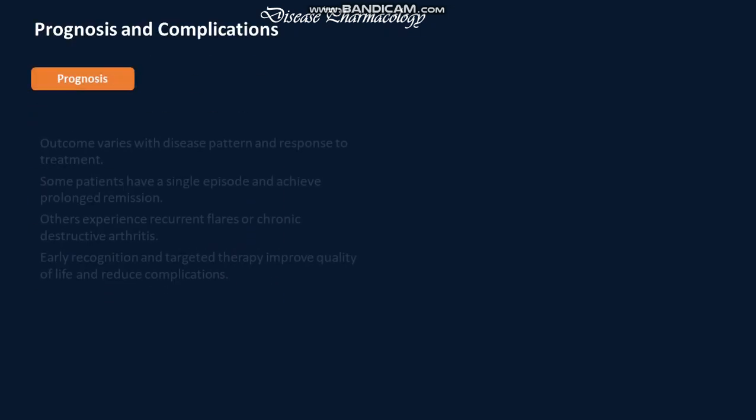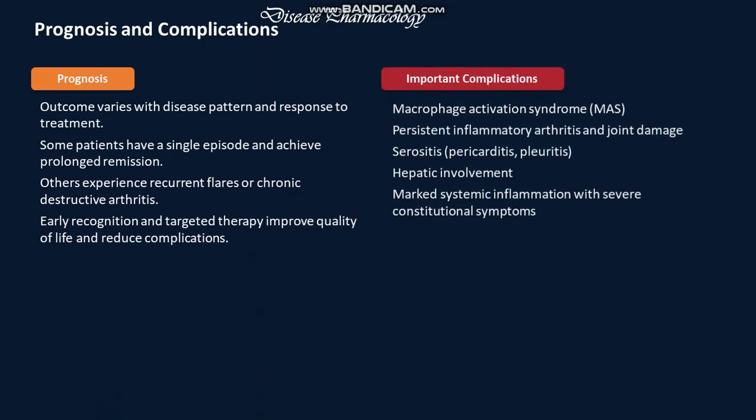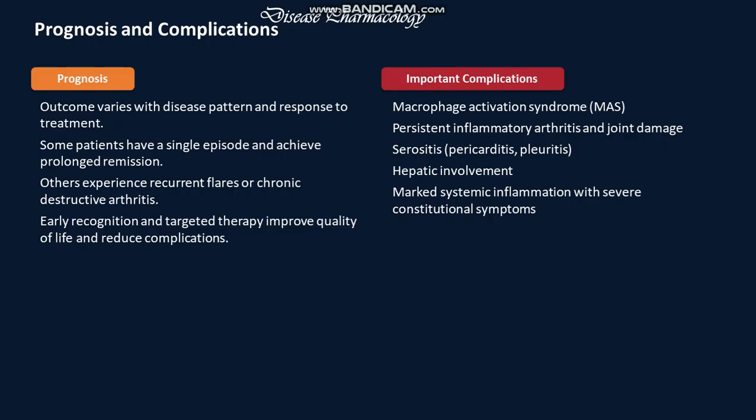Prognosis and complications. Outcome varies with disease pattern and response to treatment. Others experience recurrent flares or chronic destructive arthritis. Early recognition and targeted therapy improve quality of life and reduce complications. Important complications are macrophage activation syndrome, persistent inflammatory arthritis and joint damage, sinusitis, pericarditis, and periodontitis.